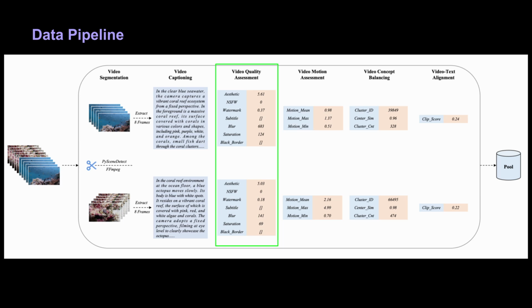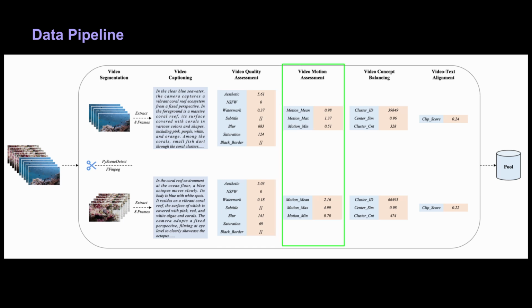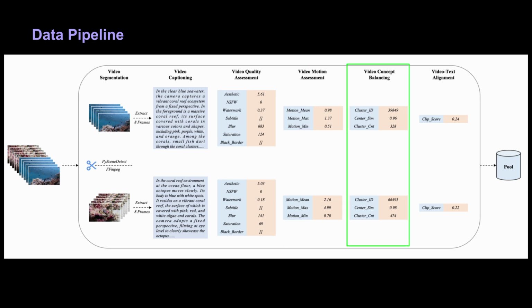Quality assessment. Each clip is scored for aesthetics, not safe for work content, watermarks, subtitles, saturation, blur, and black borders. Only clips passing certain thresholds survive. Motion analysis. Measure average or maximum motion using optical flow to ensure variety in dynamic content. Concept balancing.